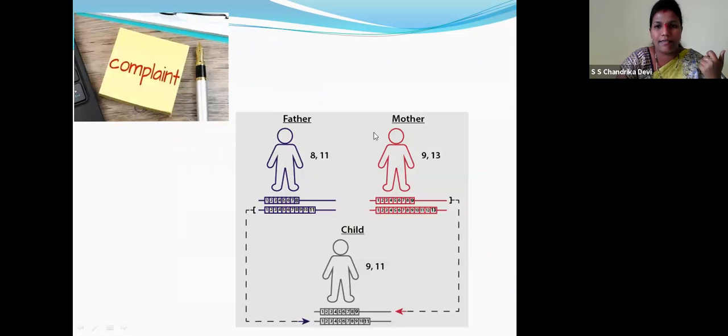Children, father 8, 11, mother 9, 13. What are these, 9, 13, 8, 11, children? Yes, these are the base pairs. So the child is having the base pairs of 9 and 11 from the father. So he is the child of the parent.